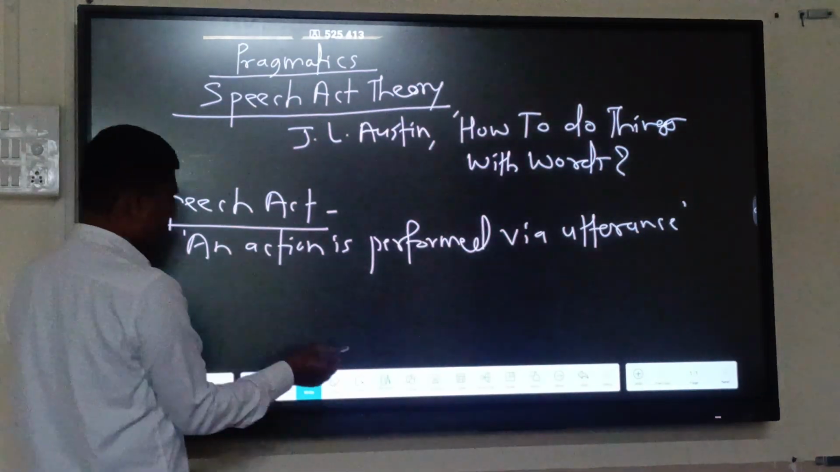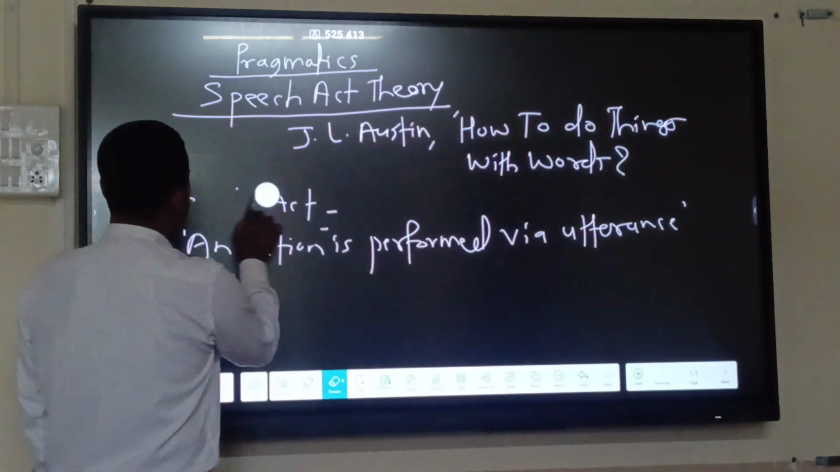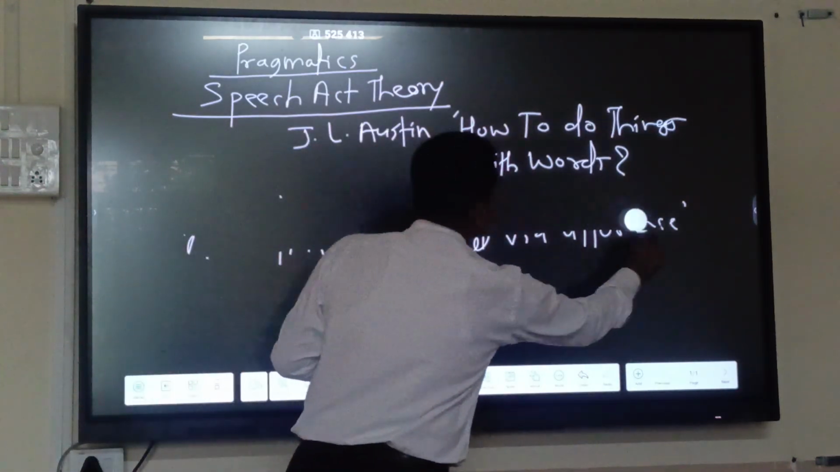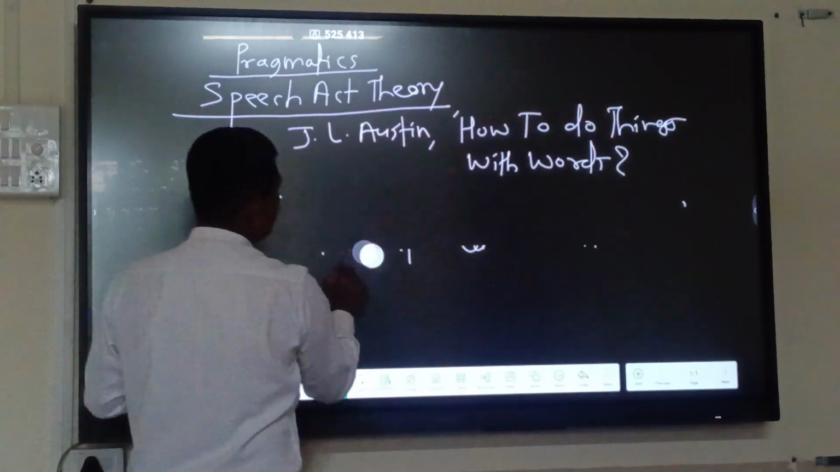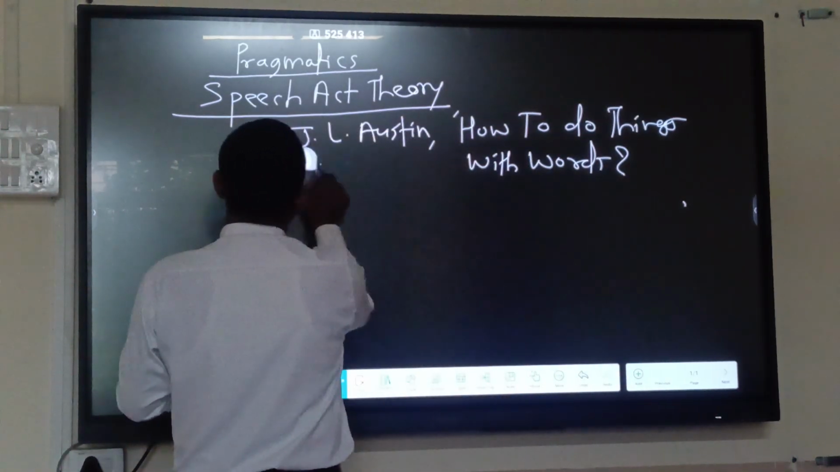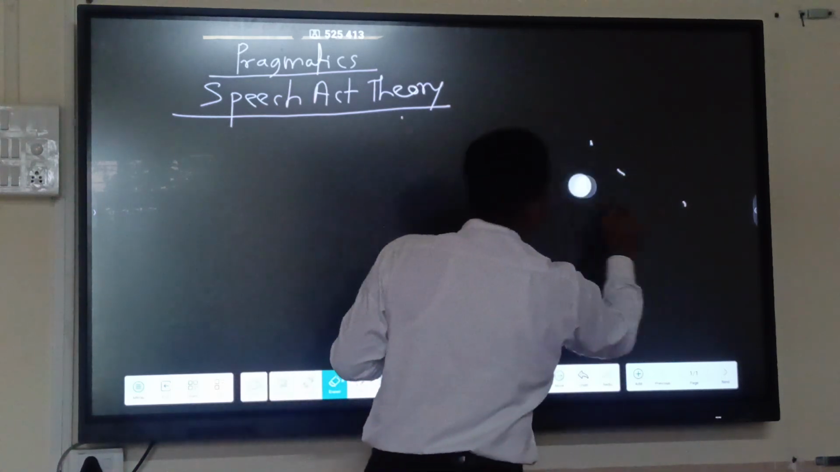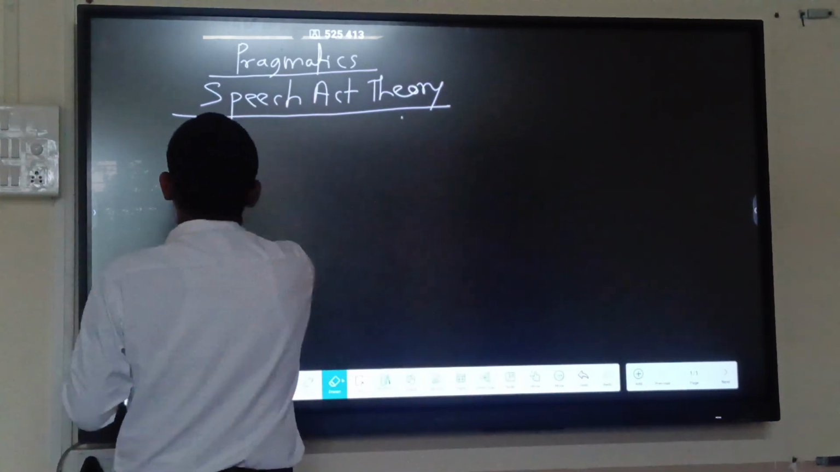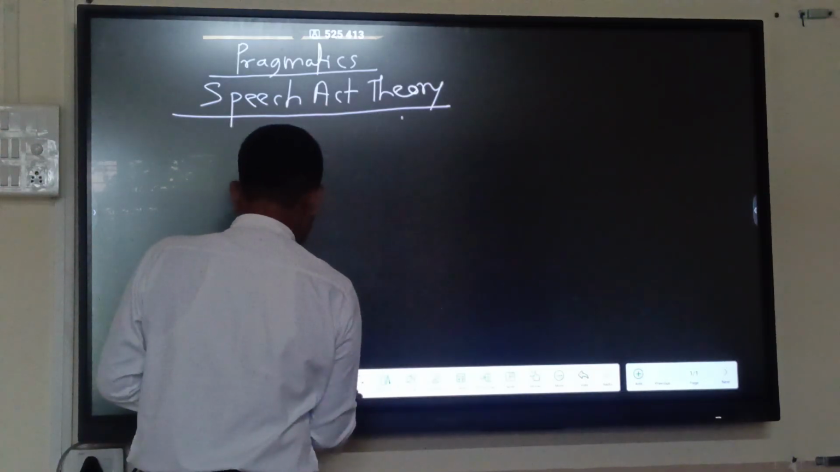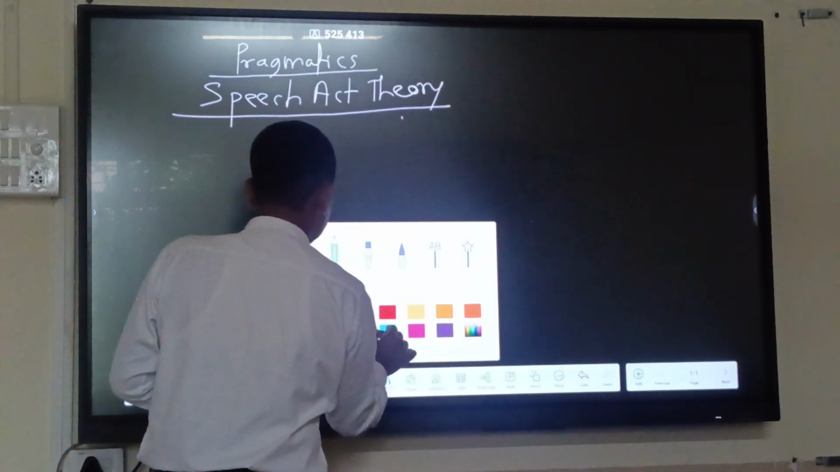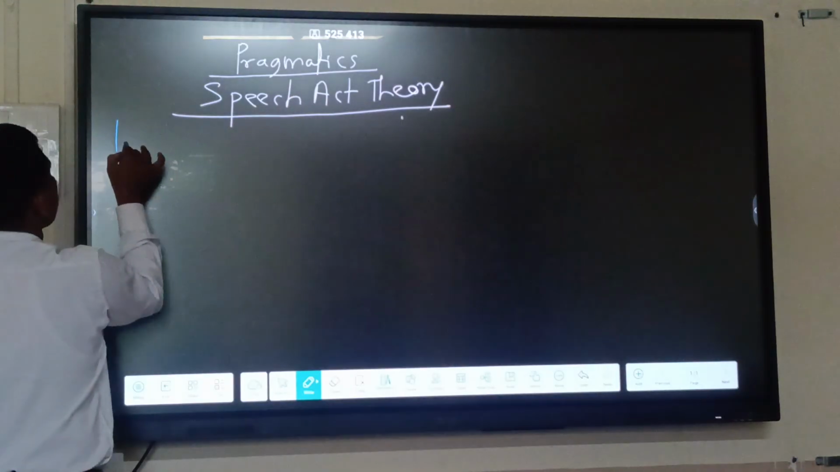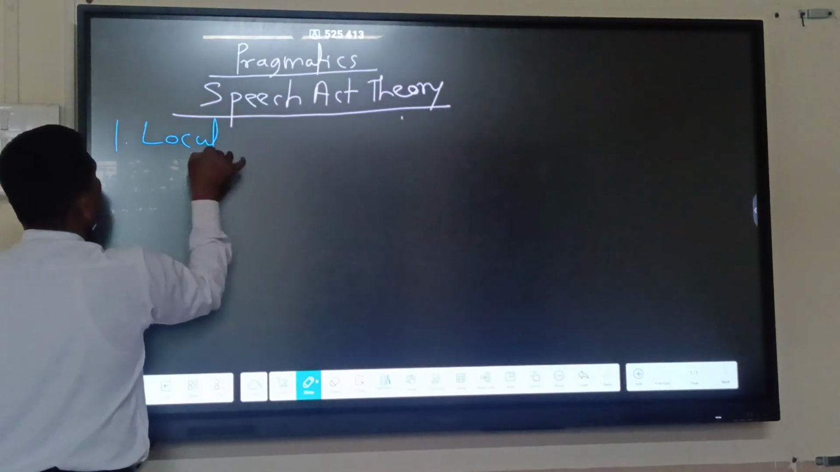But this speech act theory is divided into three acts by J.L. Austin, and these three acts are Locutionary Act, Illocutionary Act, and Perlocutionary Act. The first act is known as the Locutionary Act.